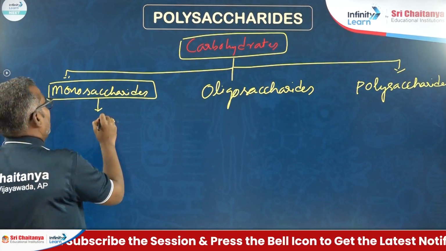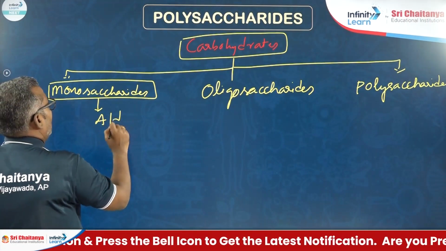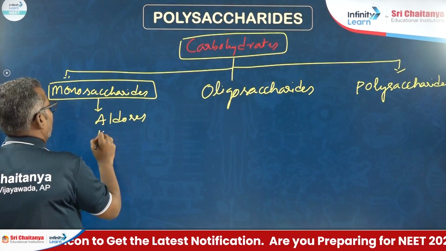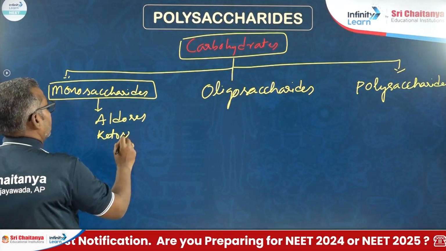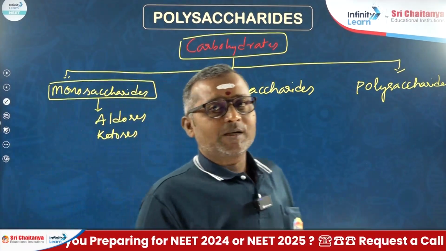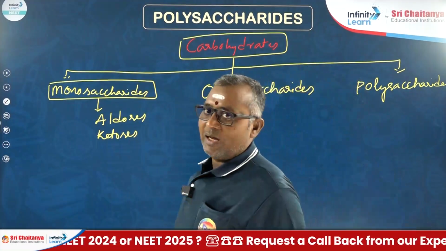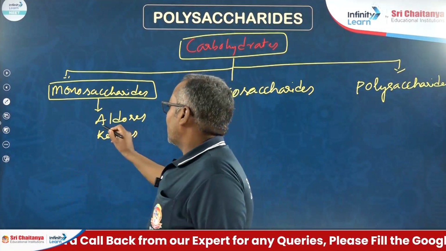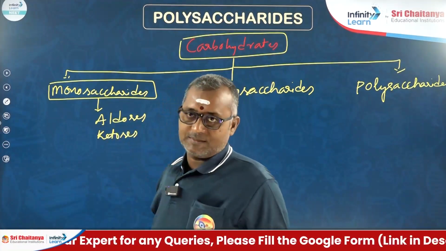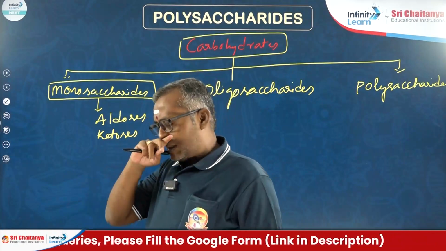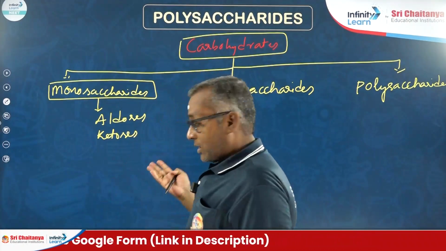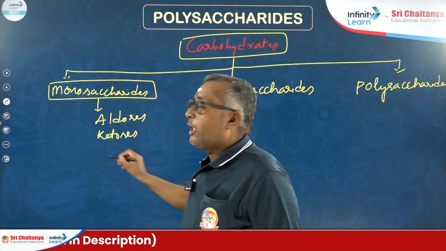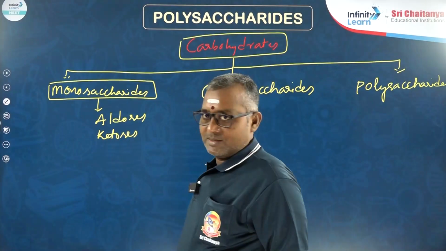Monosaccharides are again two kinds: aldoses, ketoses, based on functional group present in them. If a monosaccharide has an aldehyde group, such sugars are called aldoses. All monosaccharides are sweet in taste, they are water soluble, and those with the ketone group are called ketoses.